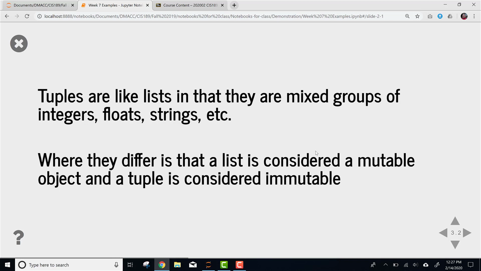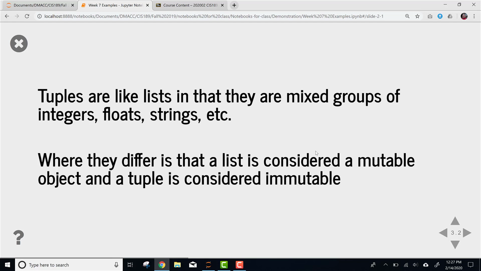So tuples are like lists. That's where I was telling you at the beginning, I'm kind of comparing everything to lists. Tuples allow mixed groups of integers, floats, strings, objects of mixed type in general. The difference is that a list is what is called a mutable object, and a tuple is an immutable object.